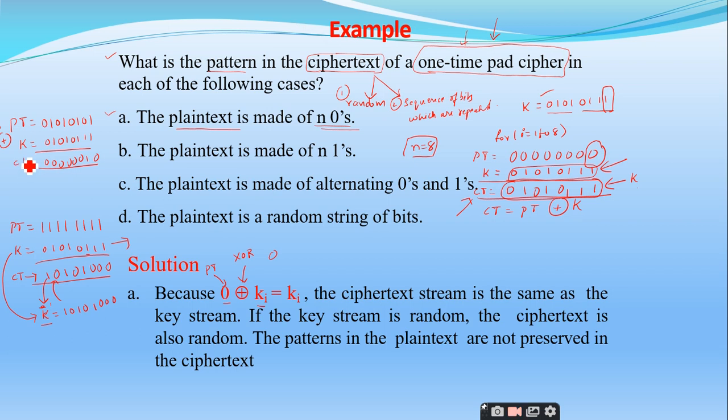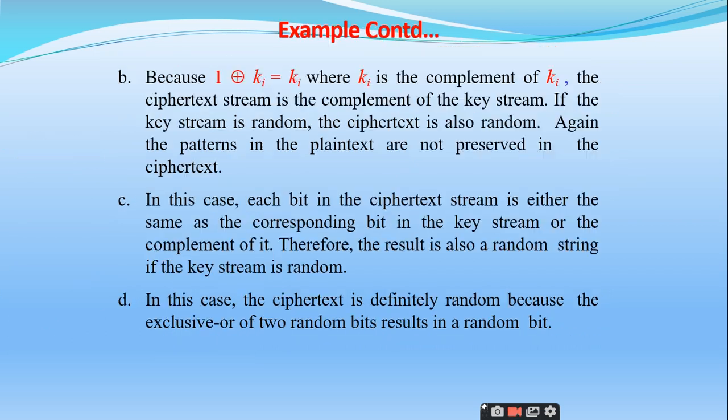So this is the ciphertext that is generated. Here also I am getting the ciphertext which is random. Why? Because the key is random. So the exclusive OR operation is entirely dependent on the key. Therefore, if key is random, obviously the ciphertext which you have generated will be random only. Is it clear?